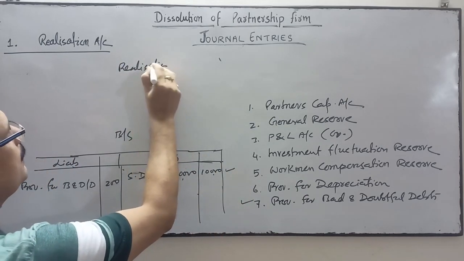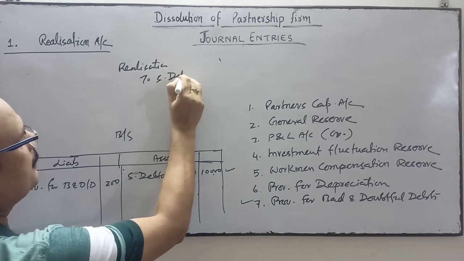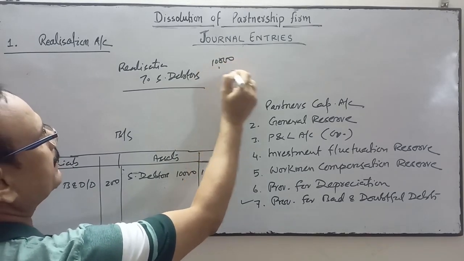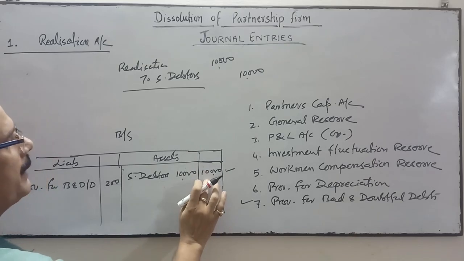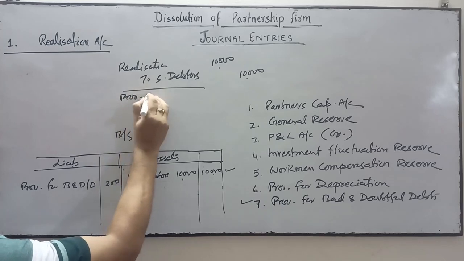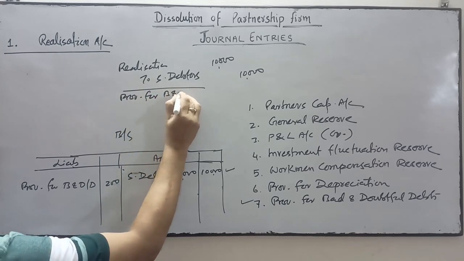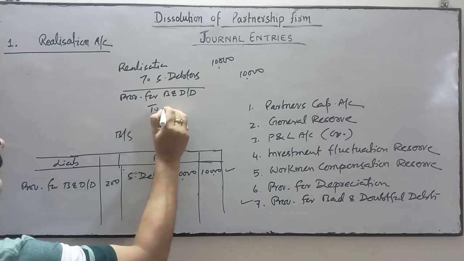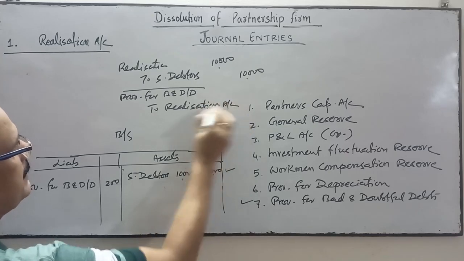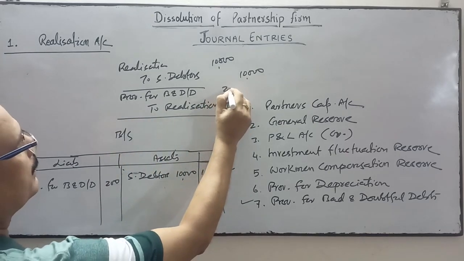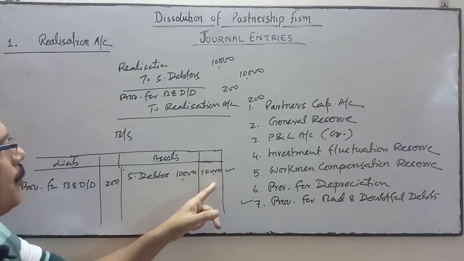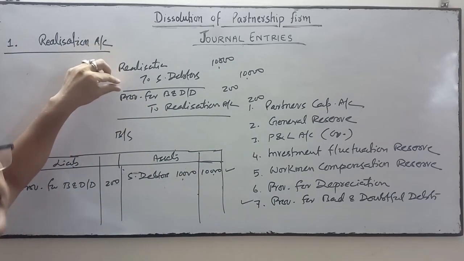realization account debit to sundry debtors, as we discussed in the first entry. Here we will write the gross figure, 10,000. And the provision for bad and doubtful debts will be debited, and posted in the credit side of realization account, 200. Is it clear? So the gross amount, this 10,000, will be transferred to the debit side of realization account, first entry,